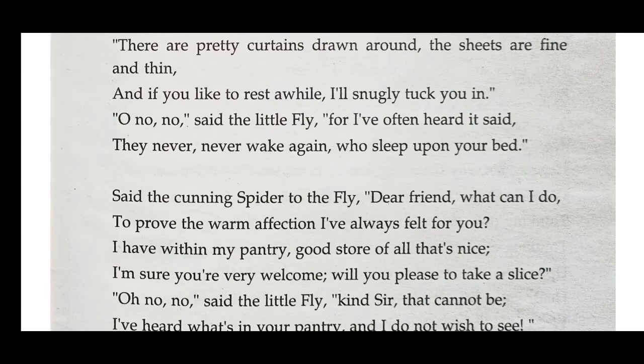Says, "I have a very comfortable bed. You can take some rest in my bedroom. There are pretty curtains drawn around. The sheets are fine and thin." Now, the bed has bedposts on all four corners from which pretty curtains are hanging, and once you get into the bed, I will tuck you in snugly so that you are very comfortable tucked inside your bed, and I'll draw the curtains so that nobody will disturb you and you can have a calm and peaceful rest. So, "Oh, no, no," said the little fly, "for I have often heard it said, 'Then never, never wake again who sleep upon your bed.'"